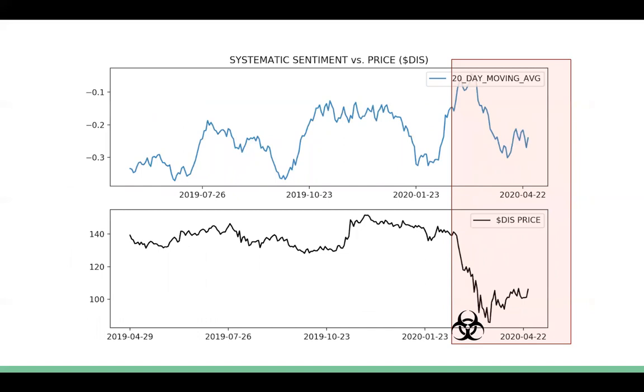We've now gone from market-wide sentiment to Disney, firm-specific. The blue line is the firm-specific sentiment for Disney, and the black graph on the bottom is the Disney stock price, and you can see that the drop in the average sentiment again coincides with the drop in Disney stock price. Interestingly, though, Twitter sentiment centered around Disney is negative throughout the year, which might explain why Disney's stock price stays fairly flat and doesn't increase very much at all throughout the year. If anything, it decreases.